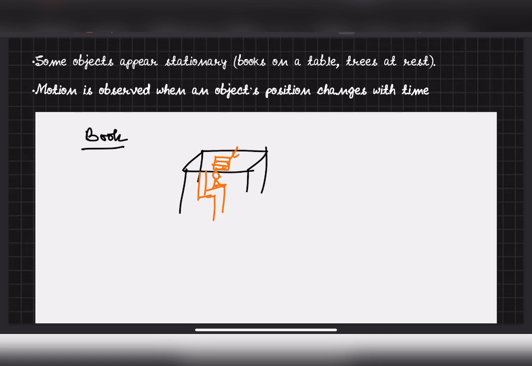Why is it stationary? Because if you go away and come back, and no one touches the book, it will remain in the same place. That's why the book is stationary.